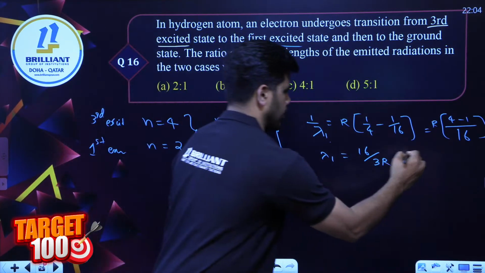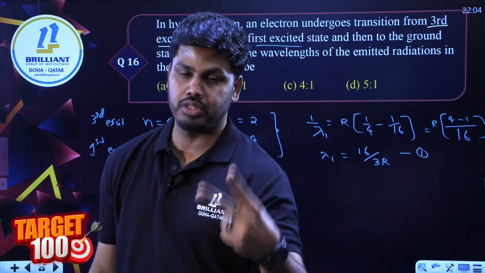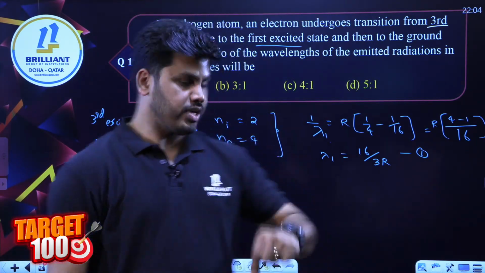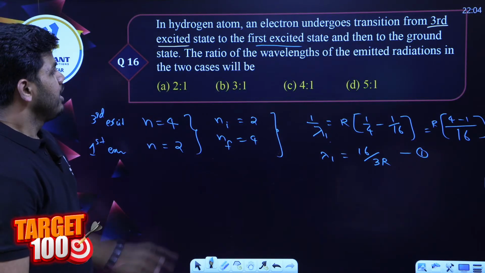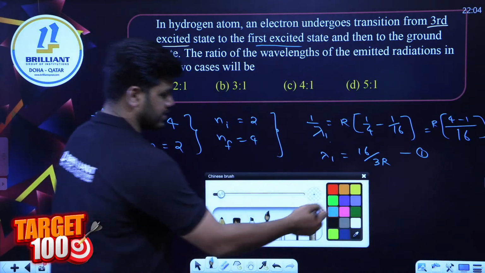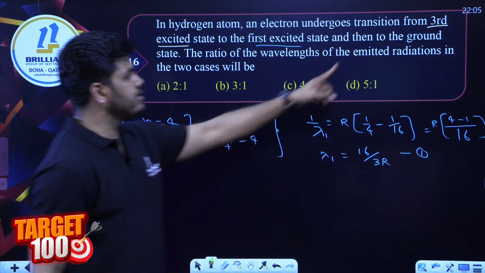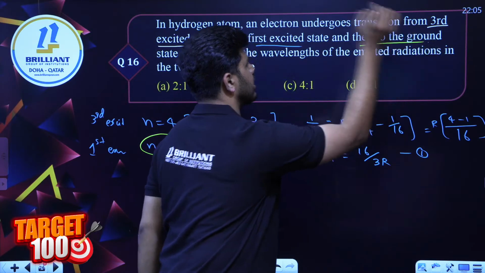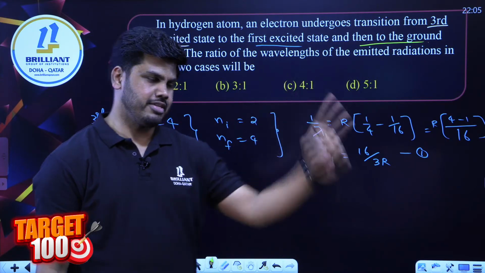That is your equation number 1. Because you're asked to find the ratio of wavelength in the two transitions. First transition we completed, third excited to first excited. Now what happens next? First excited was n is equal to 2. From n is equal to 2, it is coming back to the ground state, the first energy level.